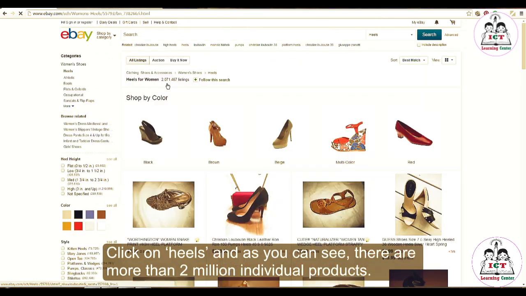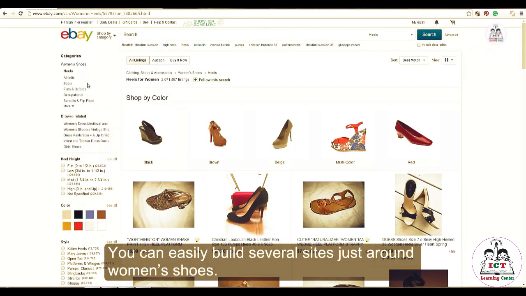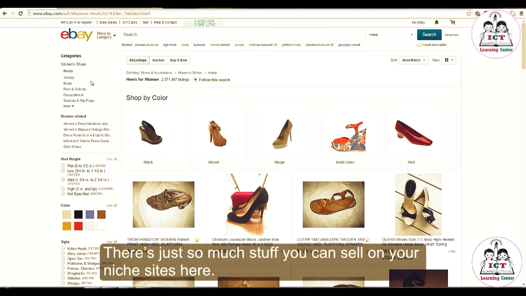Click on heels, and as you can see, there are more than 2 million individual products. You can easily build several sites just around women's shoes. There is just so much stuff you can sell on your niche sites here.